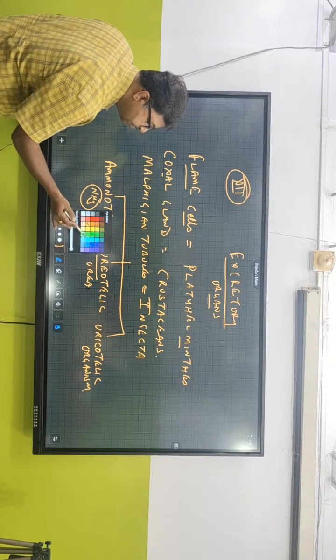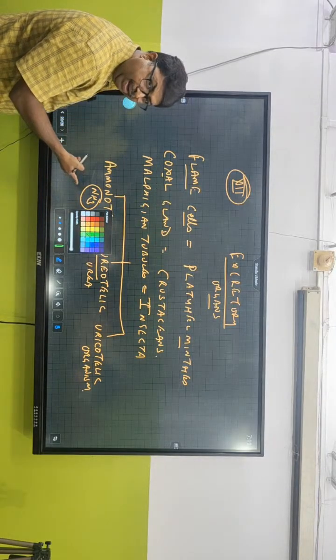Ammonotelic organisms are basically, majority of them, aquatic organisms.